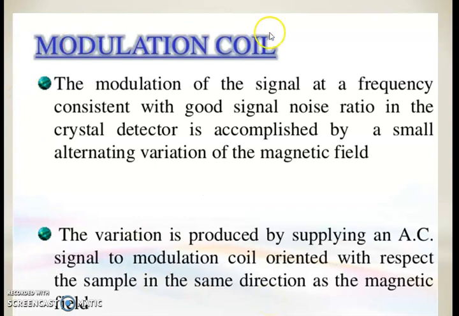Next is the modulation coil. Modulation of the signal at a frequency consistent with a good signal-to-noise ratio in the crystal detector is accomplished by a small alternating variation of the magnetic field. The variation is produced by supplying an AC signal to the modulation coil oriented with respect to the sample in the same direction as the magnetic field.